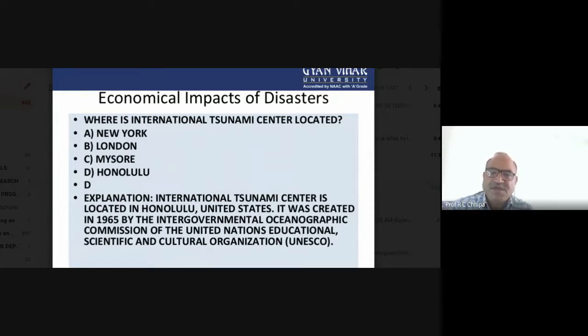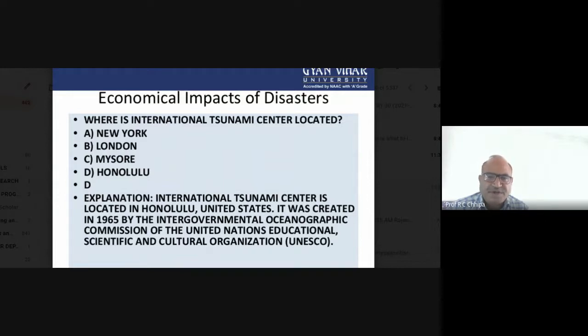So here, the International Tsunami Center is in Honolulu. No answer for New York, no answer for London, and no answer for Mysore. Mysore itself is inside India, so there is no description for the tsunami disaster.